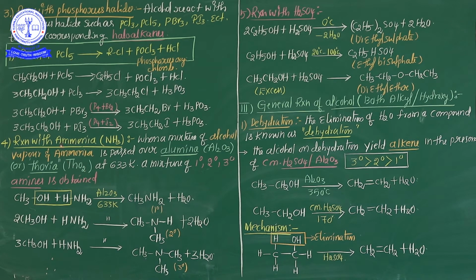And one more chemical property from the same category: reactions with ammonia. Put a star mark on this equation, my dear students; it is important at board level.